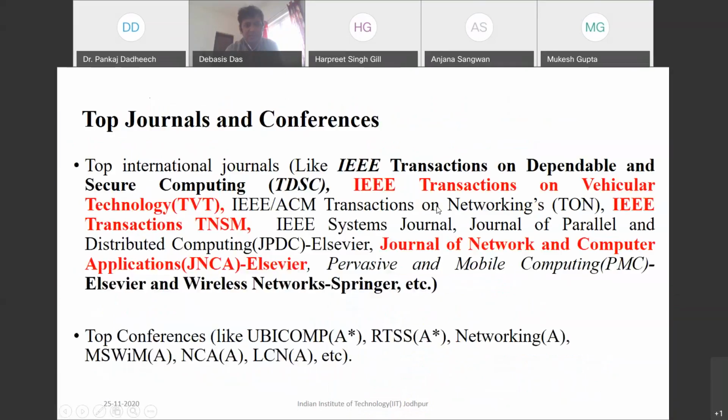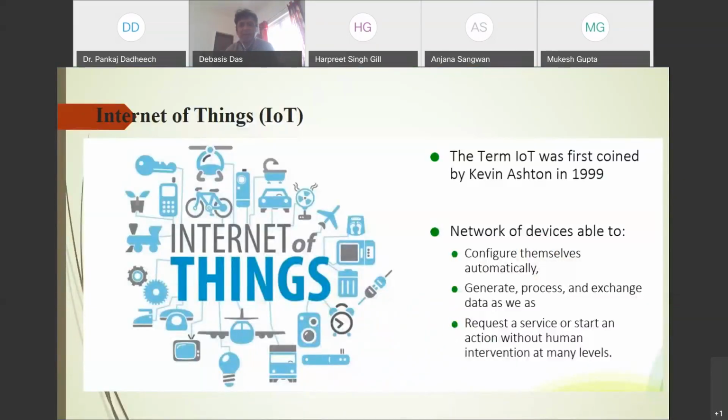So IoT is a new concept, and nowadays it is a very important concept.